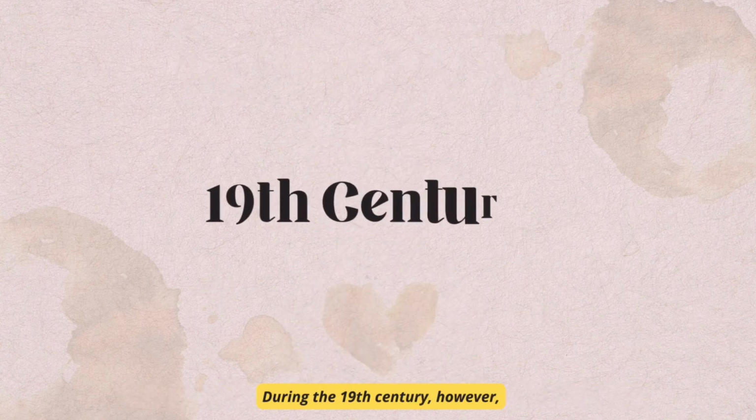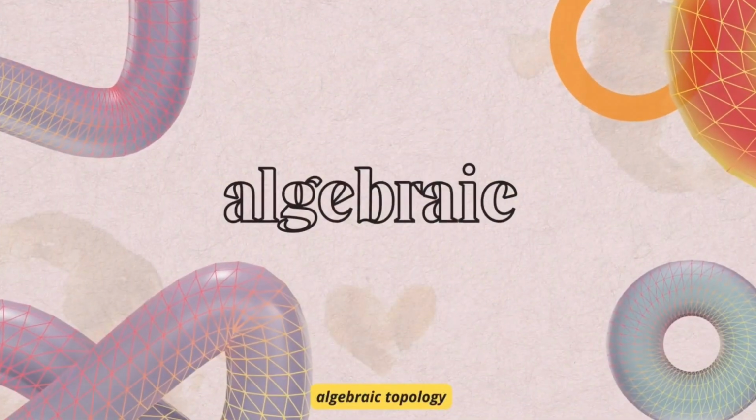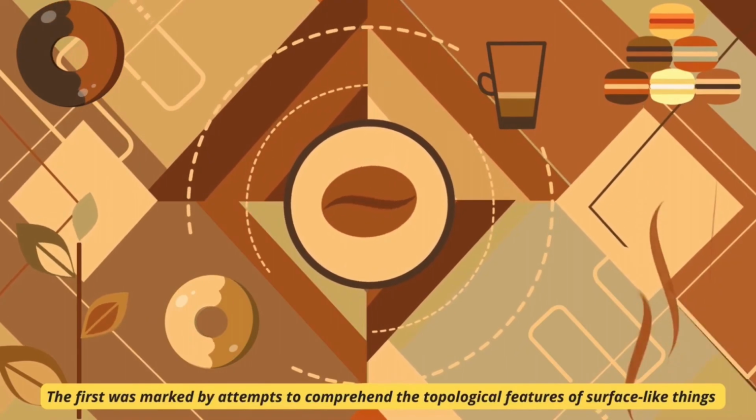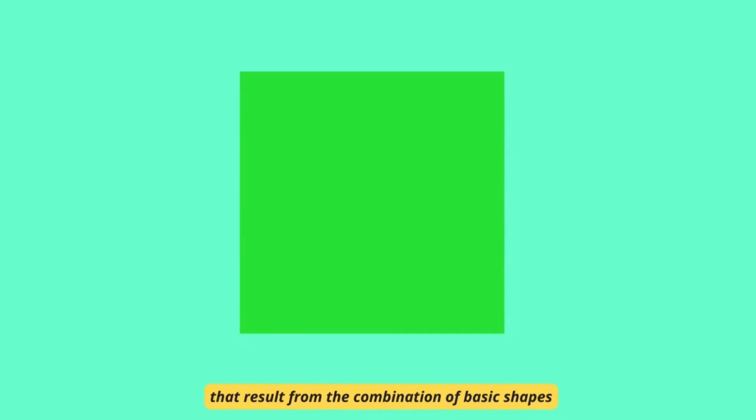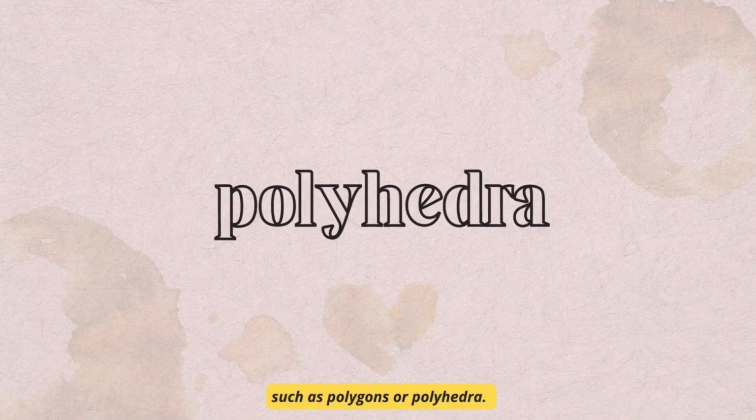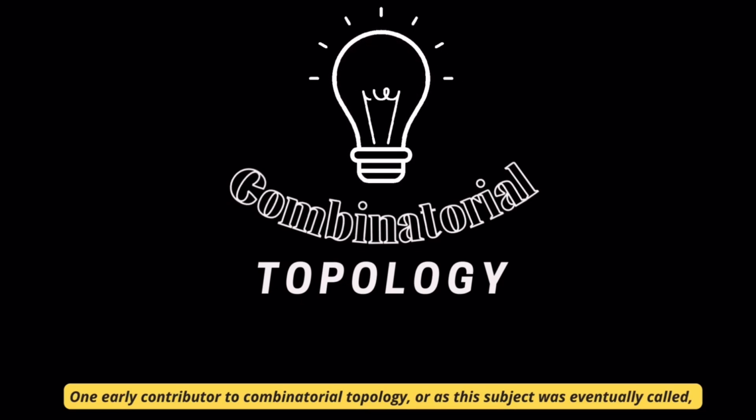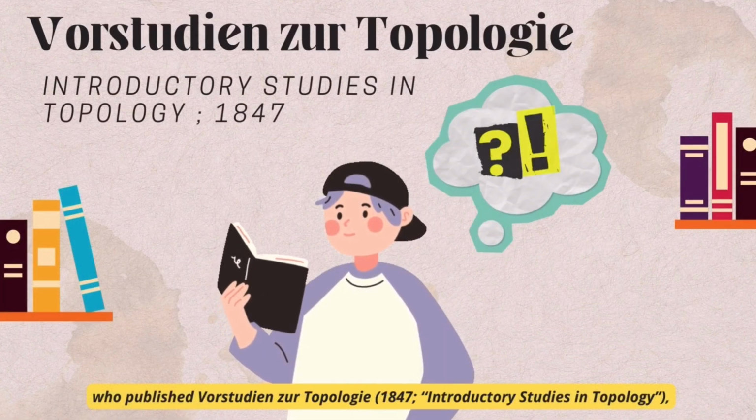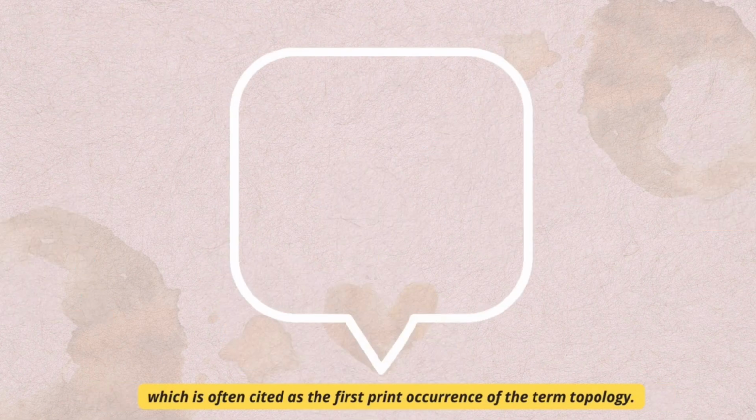During the 19th century, however, 2 independent ideas emerged, resulting in the sister specialties of algebraic topology and general topology. The first was marked by attempts to comprehend the topological features of surface-like things that result from the combination of basic shapes such as polygons or polyhedra. One early contributor to combinatorial topology, as this subject was eventually called, was the German mathematician Johann Listing, who published the Vorstudien zur Topologie, or the 1847 Introductory Studies in Topology, which is often cited as the first print occurrence of the term topology.